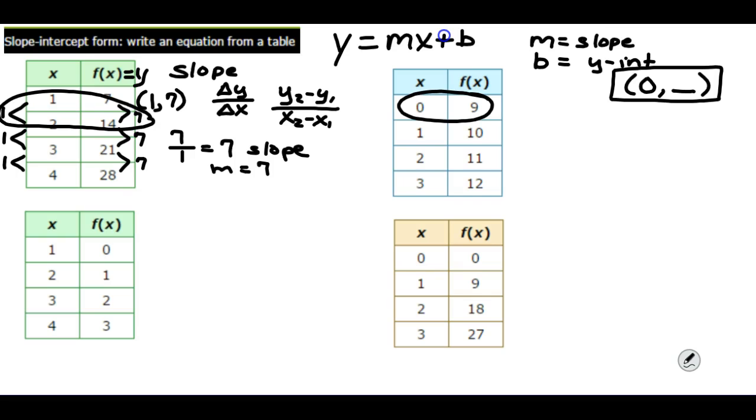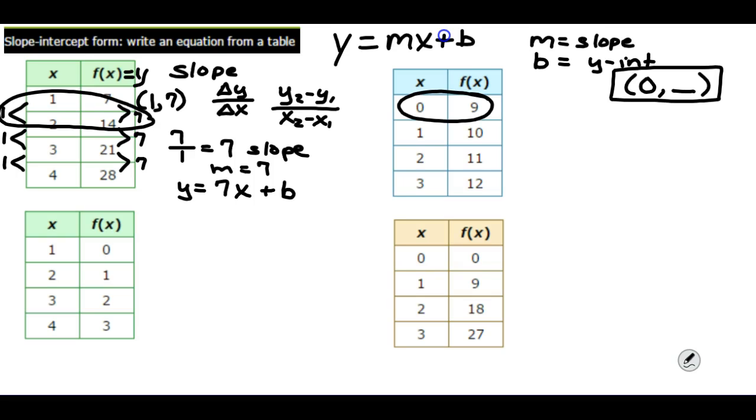So we have to figure that out. In this one, we know that the slope is 7, and so we can use our form y equals mx plus b and take any x and y pair that we have in our table, substitute it into that form to discover what b is.